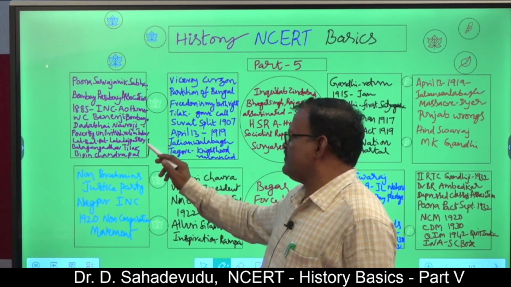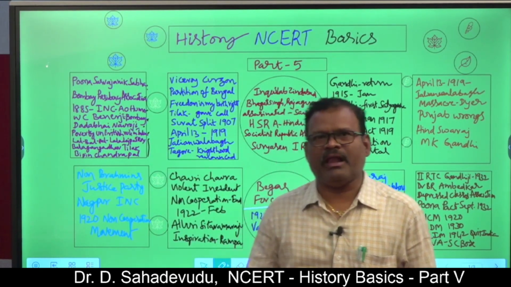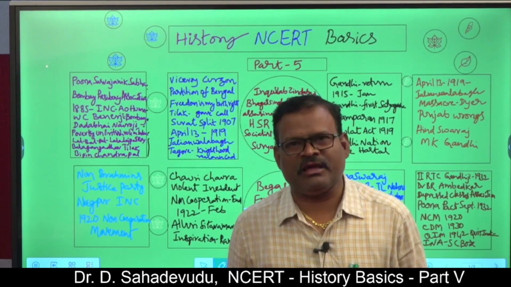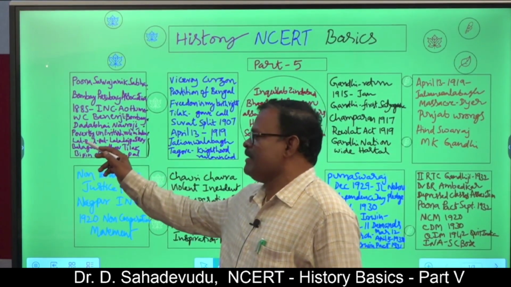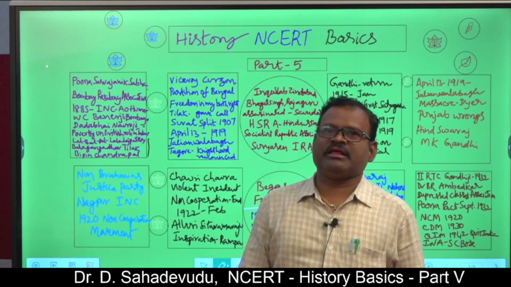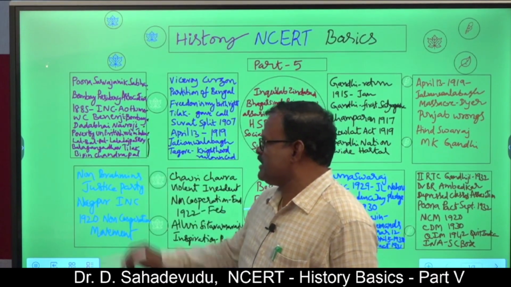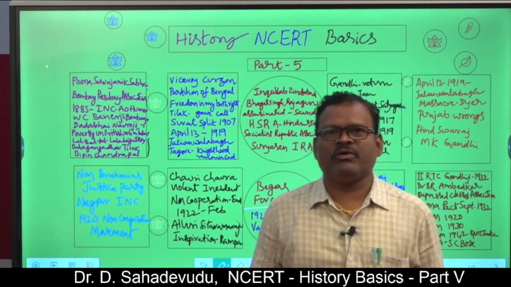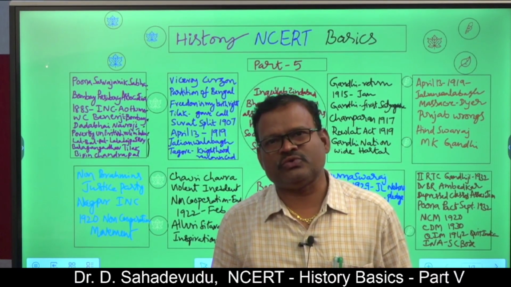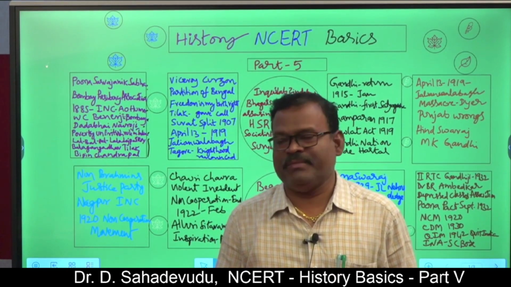Again, in the extremist phase, there were Lal Bal Pal: Lala Lajpat Rai, Balagangadhar Tilak, and Bipin Chandra Pal. Lala Lajpat Rai was known as Punjab Kesari, Balagangadhar Tilak as the Maratha Lion, and Bipin Chandra Pal as the Bengal Tiger. Those are the extremist leaders. They advocated Swaraj and boycott in their methods.